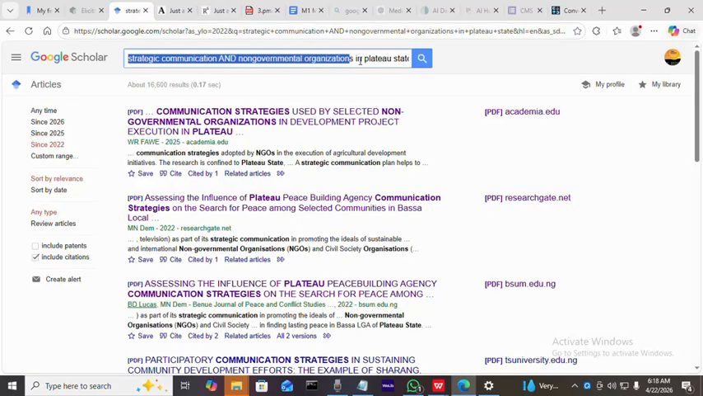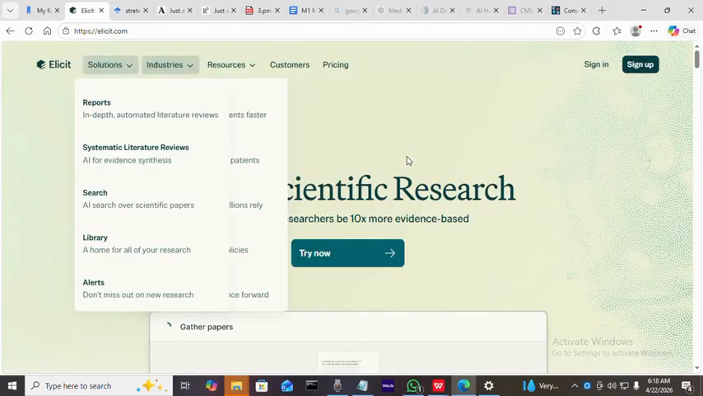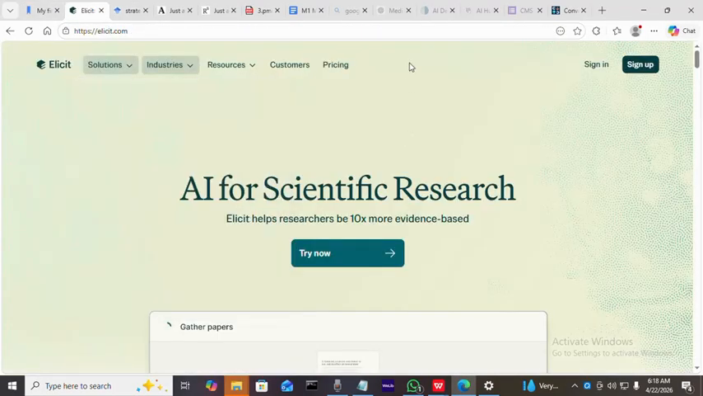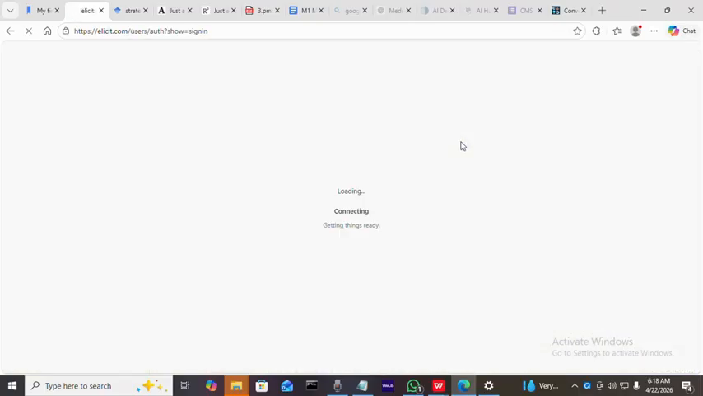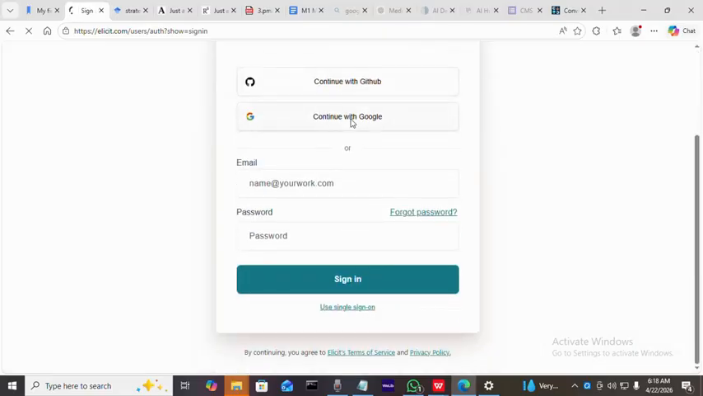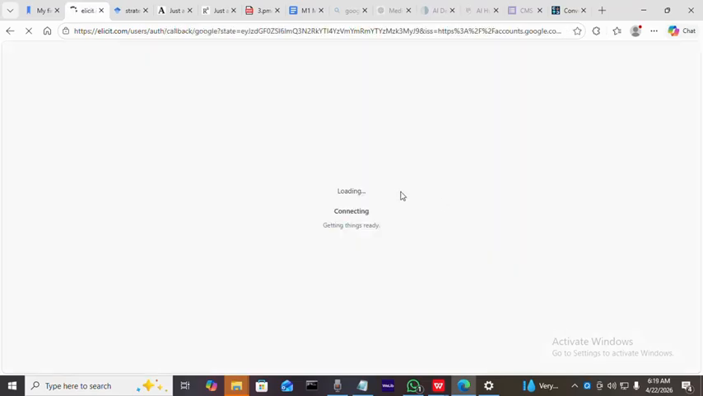Let's just go back to Elicit, which is free to sign up for using your Google account or GitHub. The first time signing in, you might see that they want to tell you to sign up and pay, but you just log in and there's a place where you will just skip.